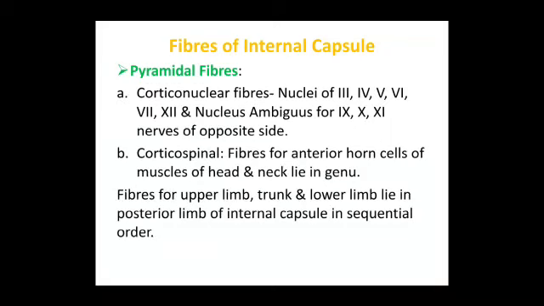The pyramidal fibers, corticonuclear, so mainly nuclei of the 3rd, 4th, 5th, 6th, 7th and 12th, along with the nucleus ambiguus for the 9th, 10th, 11th nerves of opposite side. Corticospinal fibers and fibers for the upper limb, trunk and lower limb lie in the posterior limb of internal capsule in sequential order.